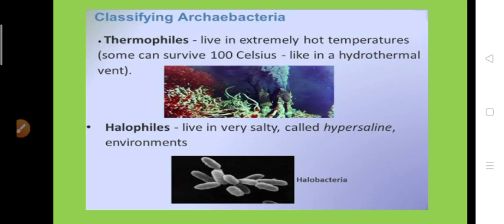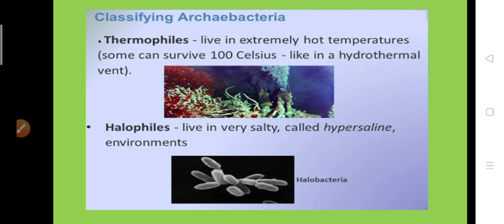The second type is halophils. Halobacterium and Halococcus are examples of halophil archaebacteria. These organisms grow in high sodium chloride concentration environments. For the growth of these bacteria, a higher salt concentration is mandatory. That is why these bacteria are described as obligate halophilic type.